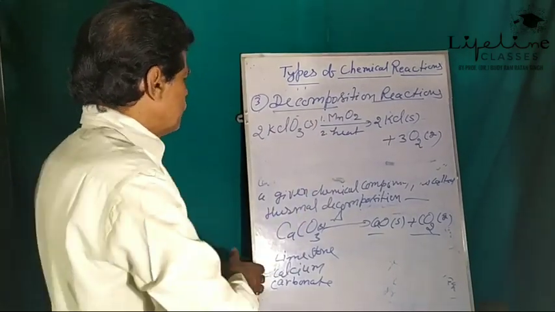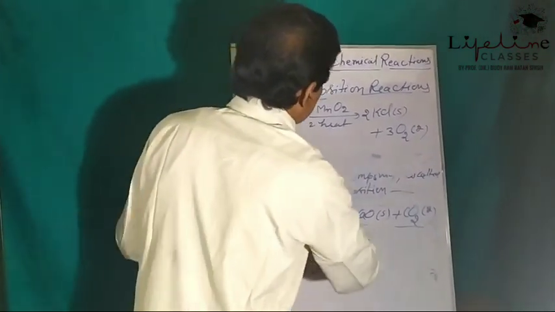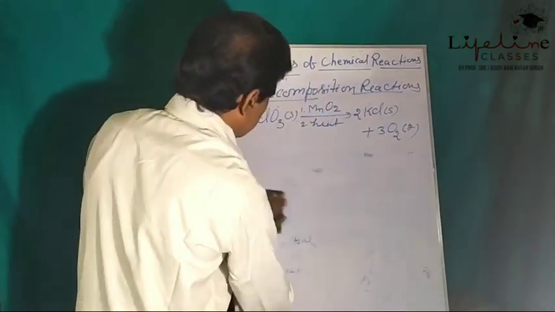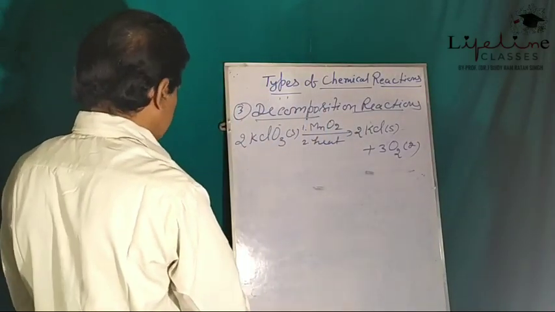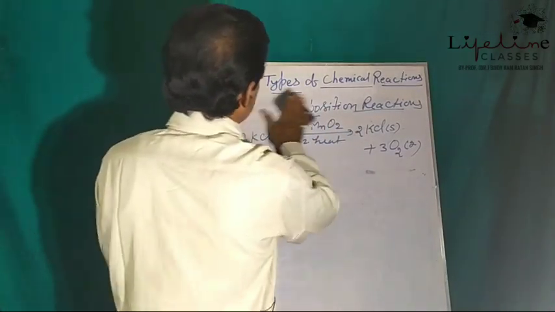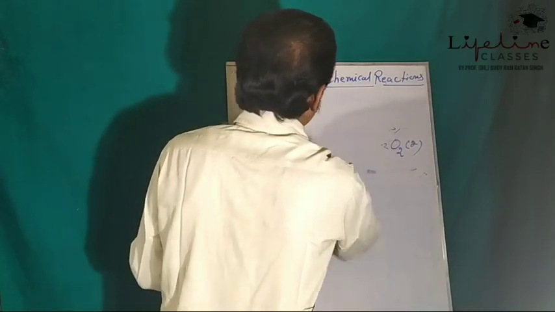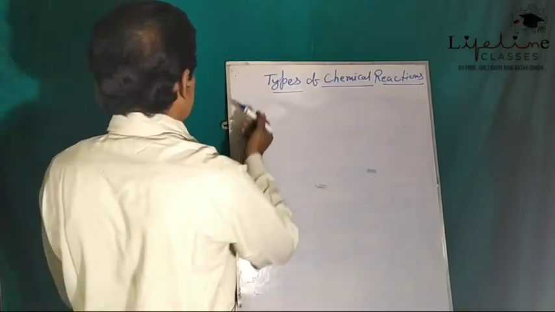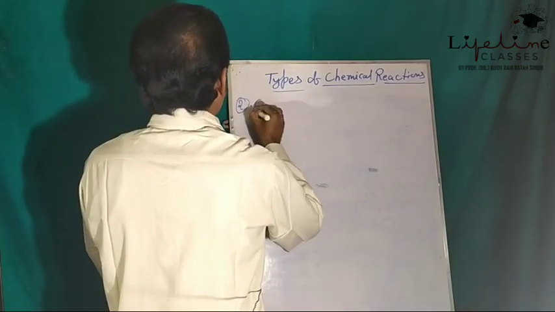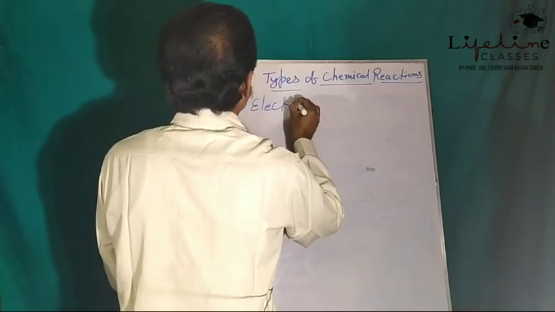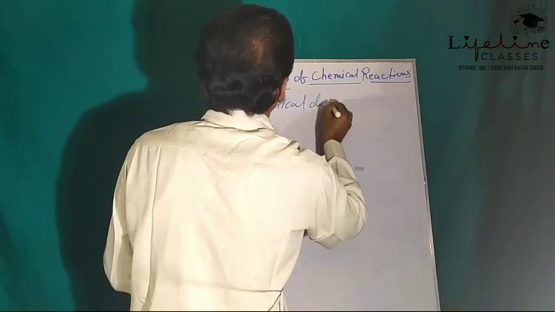Now let us come to the second type of decomposition reaction, that is electrochemical or electrical decomposition.